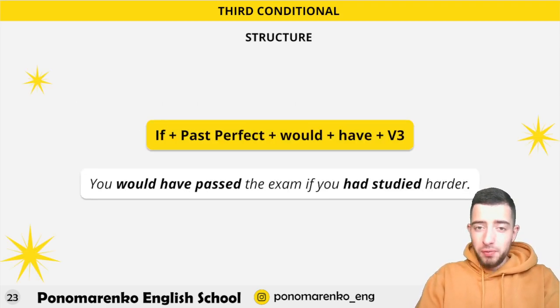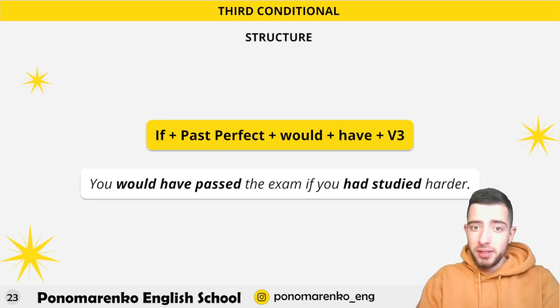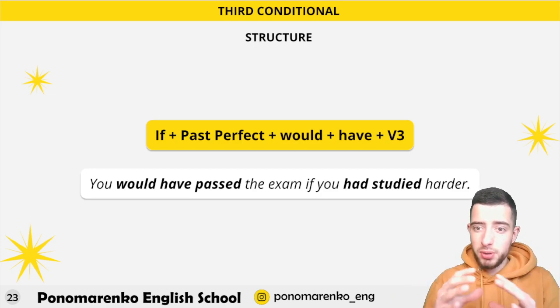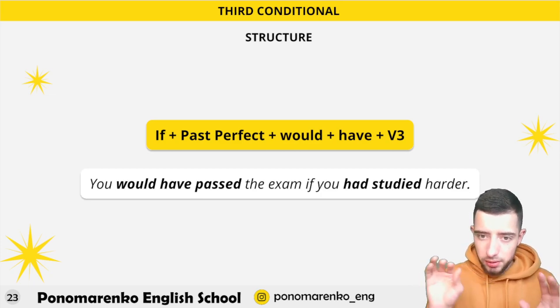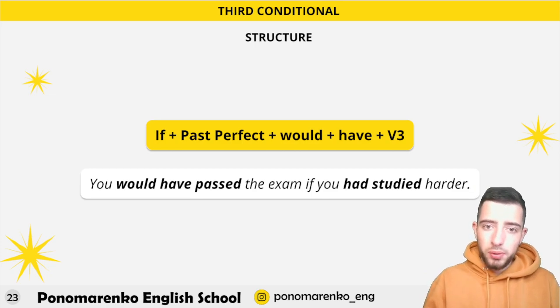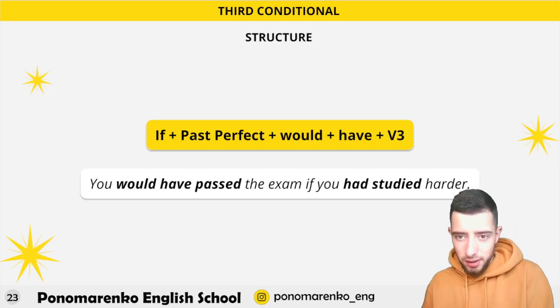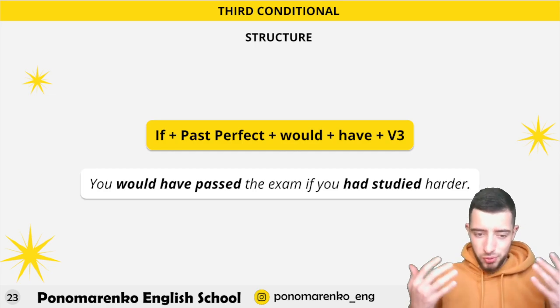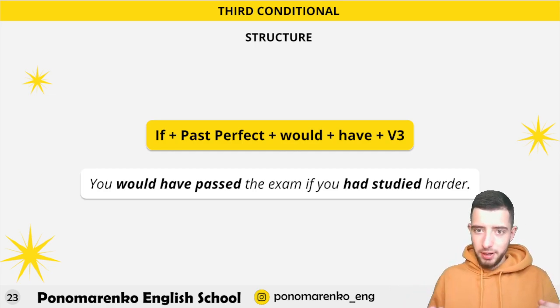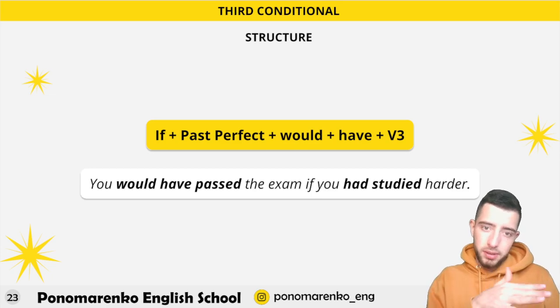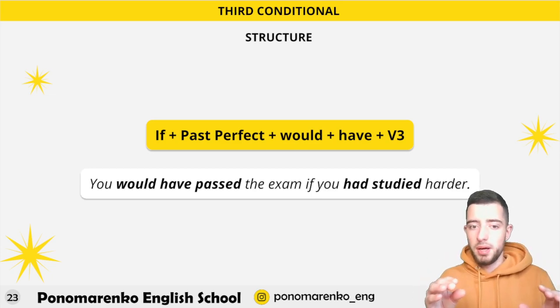So formula: if plus past perfect. Past perfect is had and verb in the third form, plus would plus have. Just remember these two words in a row, like one thing, and verb in the third form again. So we have two verbs in the third form in two different parts. So you would have passed the exam if you had studied harder. What do you think now? You think that okay, this person failed their exam. Why? Because the third conditional sentence describes the past action.